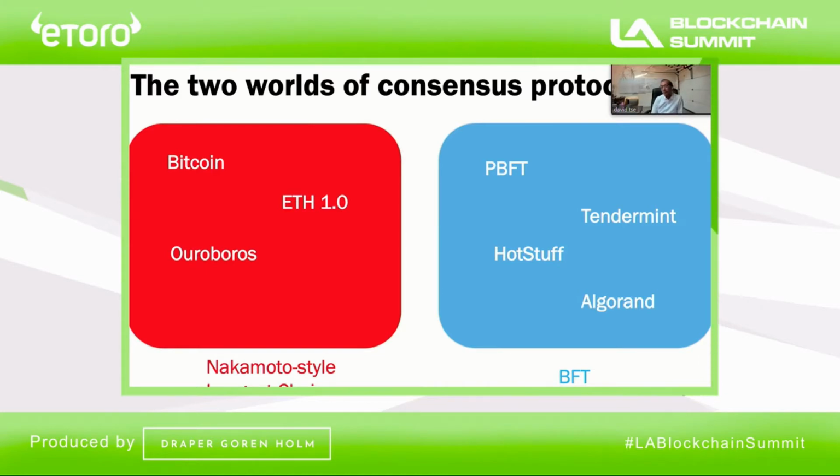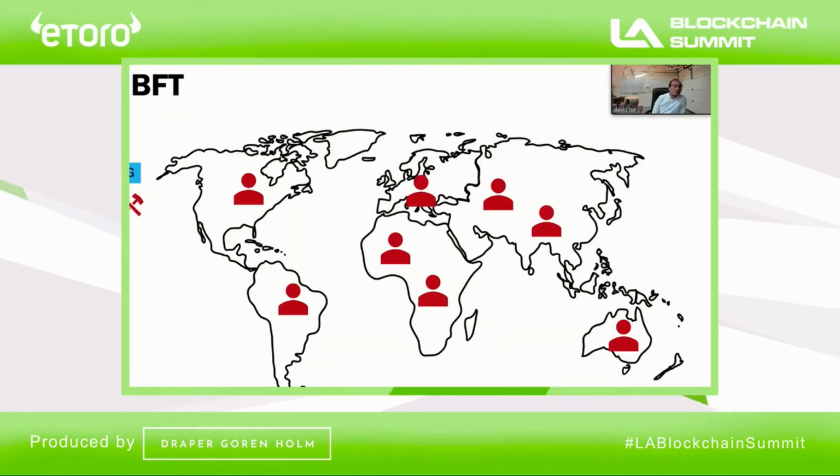BFT protocols were invented over a history of about 40 years, whereas the Nakamoto-style longest chain is quite modern, 10 years. But in addition to the history, more importantly, there is a very significant difference between these two protocols, and I would like to highlight the difference. So let's first talk about BFT protocols.